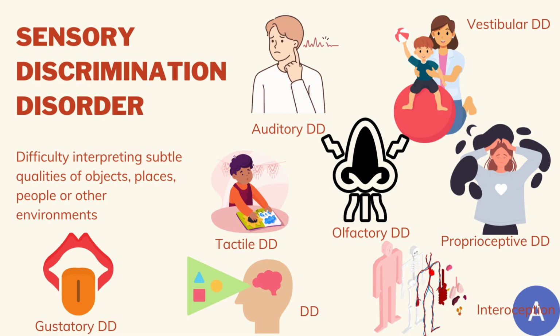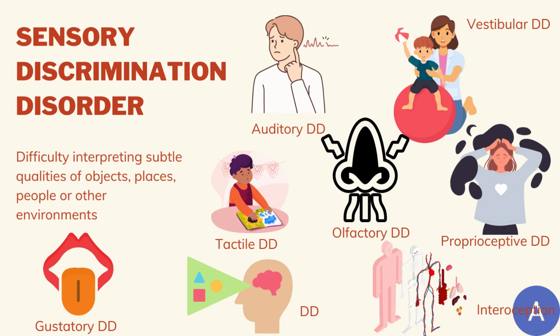Well, the next pattern is sensory discrimination disorder, SDD. SDD is a difficulty interpreting subtle qualities of objects, places, people, or other environments. We have eight different subtypes of SDD. The first one is auditory DD, difficulty interpreting characteristics of sensory stimuli that is heard. Next one is visual DD, difficulty determining or interpreting characteristics of sensory stimuli that is seen. Tactile DD, difficulty determining or interpreting characteristics of sensory stimuli that is felt on the skin or interpreting higher level visual or spatial characteristics of touch.